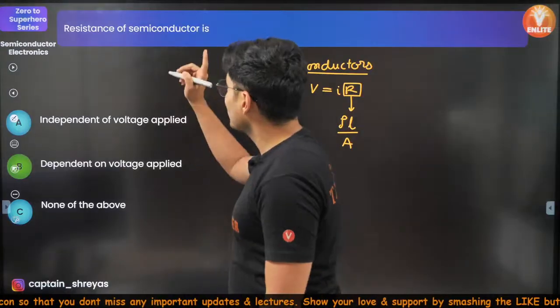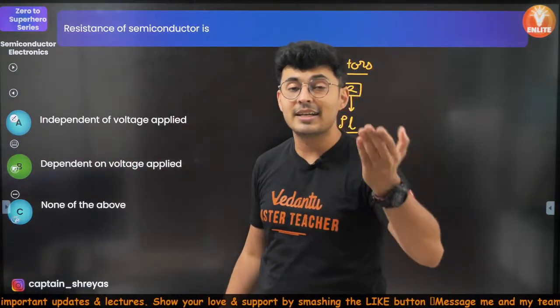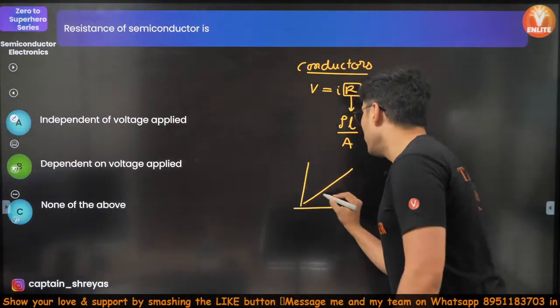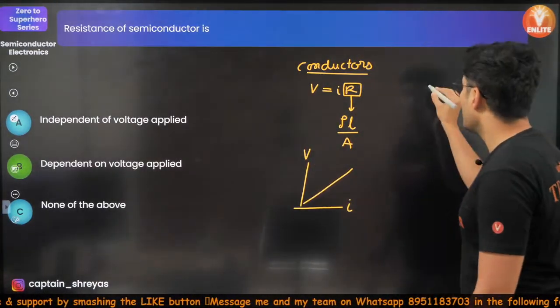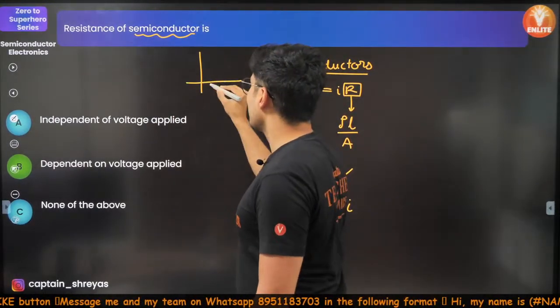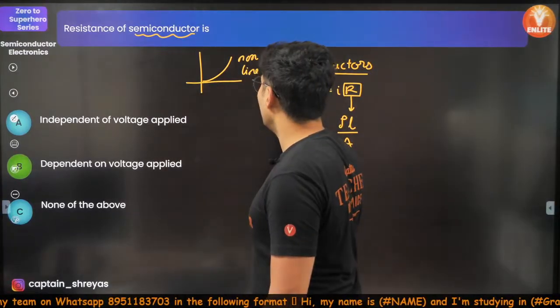Now, when you talk about semiconductors, then the voltage decides the resistance, because you will see that only for conductors the graph of voltage and current is a straight line, but for semiconductors the graphs are non-linear.